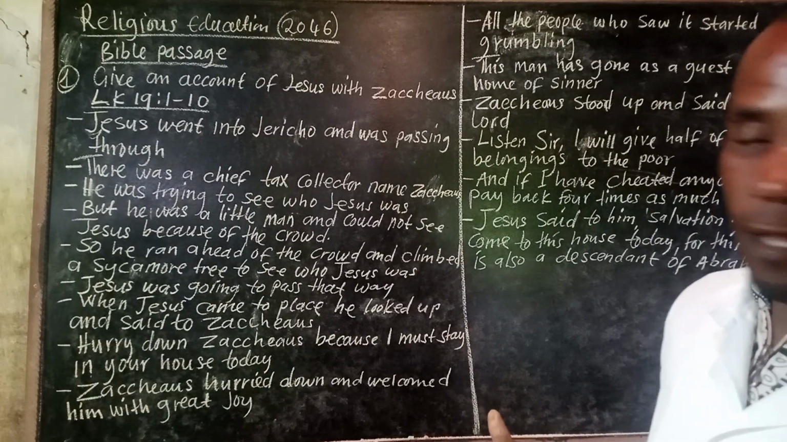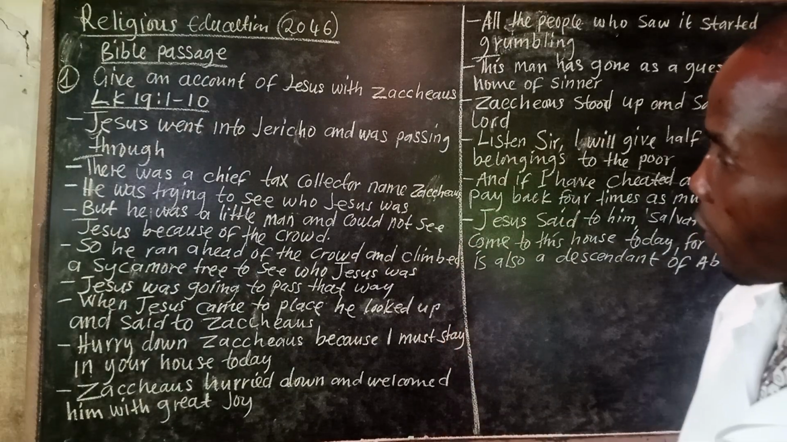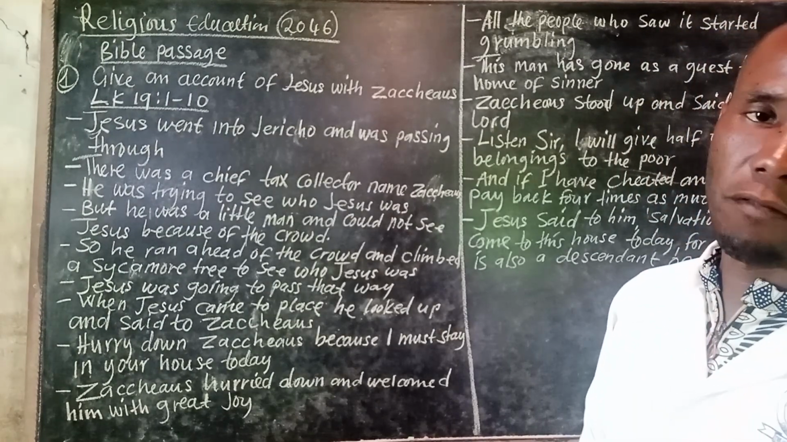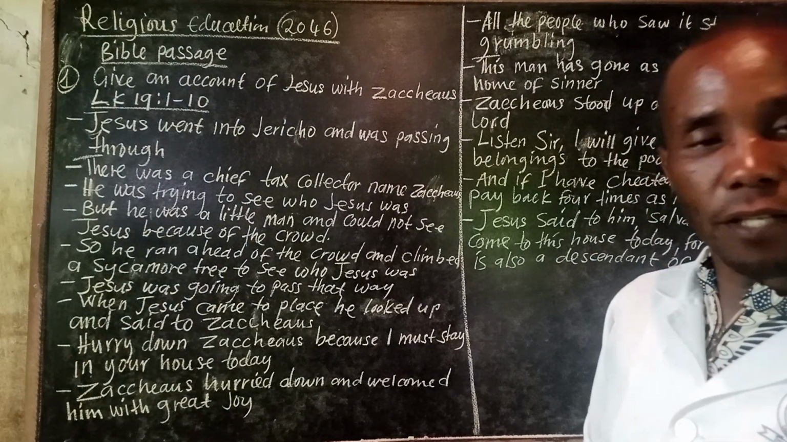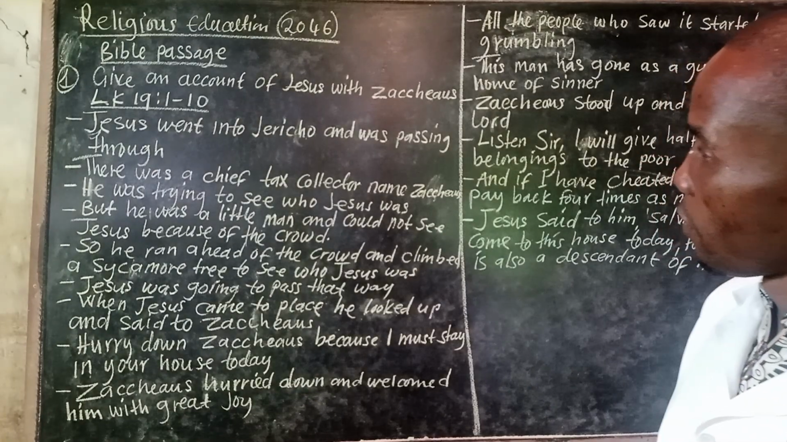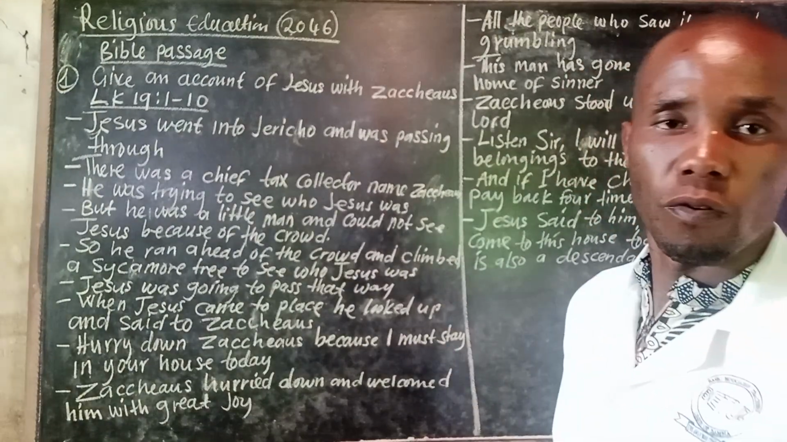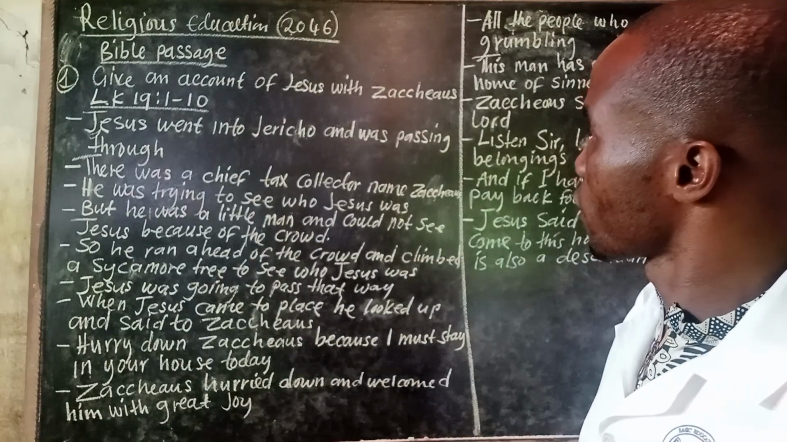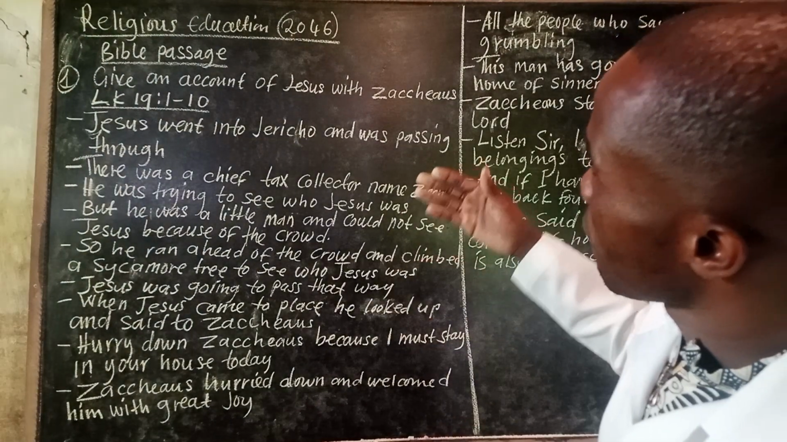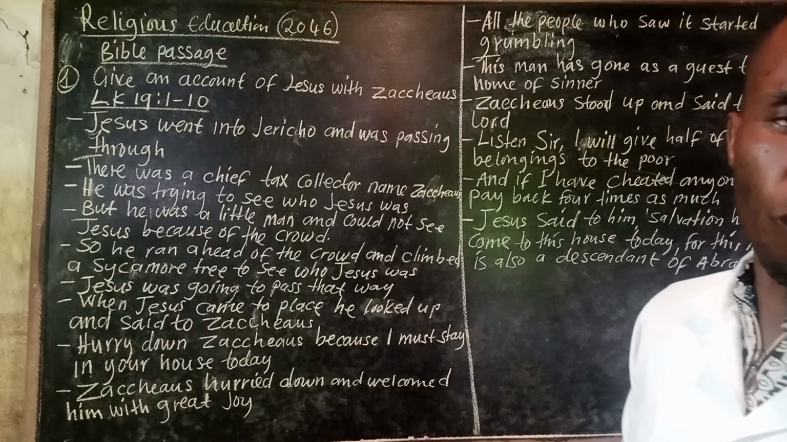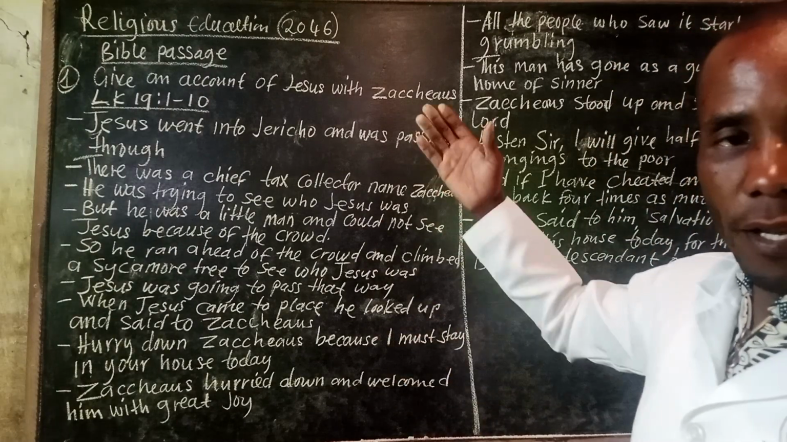And the other thing is you should also write in point form. Remember, instructions are part of the exam. So you have to be very, very careful to follow the instructions. So the first point, Jesus went into Jericho and was passing through. That's the first point. You are now giving an account.